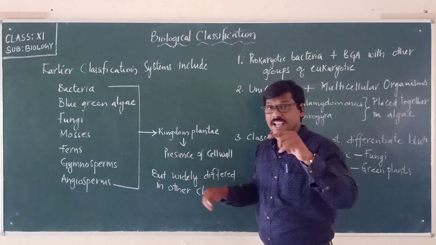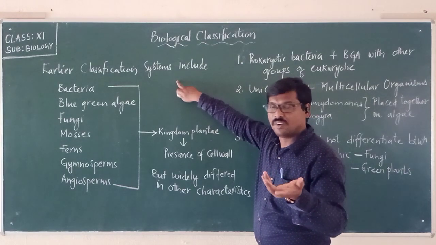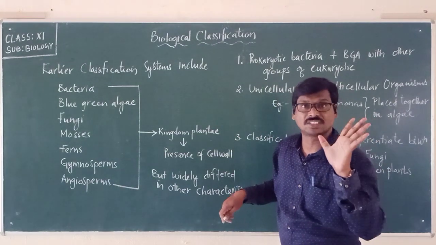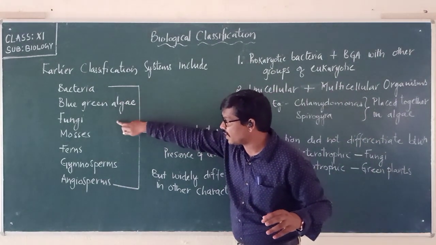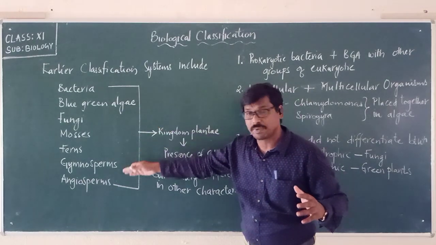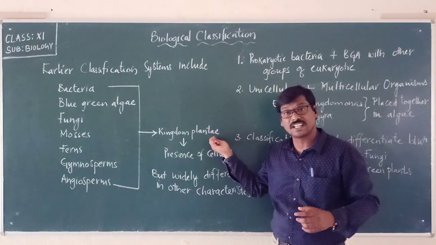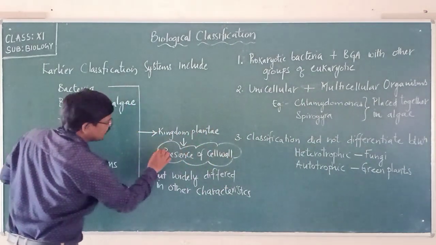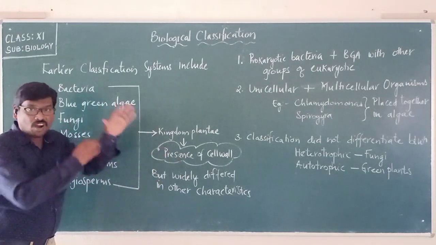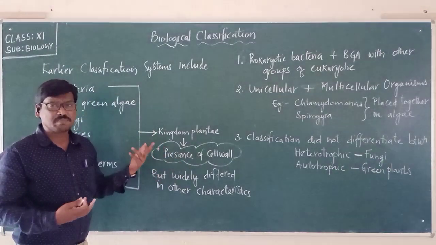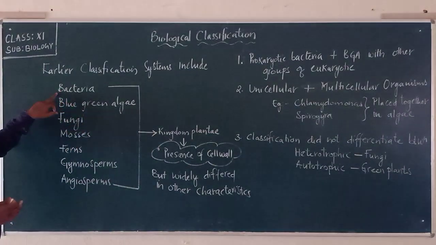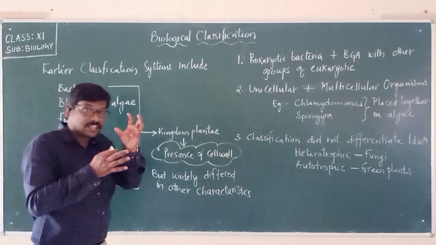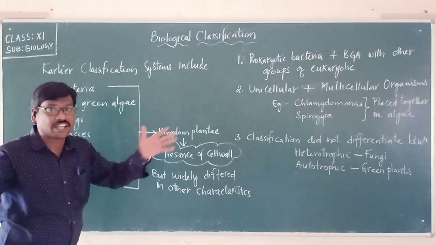As we are talking about the earlier classification system, in the plant kingdom all of these were placed. Why were the bacteria, blue-green algae, fungi, mosses, ferns, gymnosperms and angiosperms clubbed together under the kingdom Plantae? Just because of the presence of the cell wall. Only considering the cell wall, all these organisms were placed under the kingdom Plantae. Just imagine, Carolus Linnaeus said that bacteria also come under kingdom Plantae. But as knowledge increased, based upon different characteristics, they were again separated.